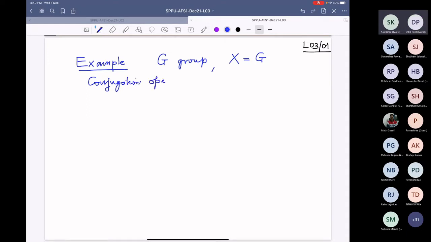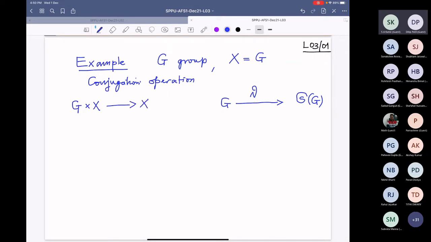And what is it? Either you need a map from G to the permutation group on G, call it theta, or you give a map from G cross X to X. All this is equivalent.